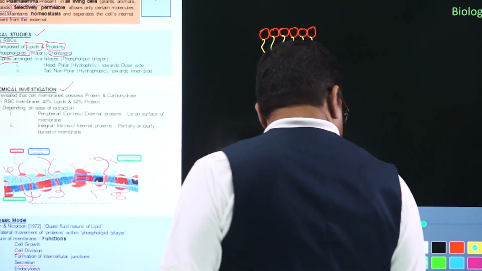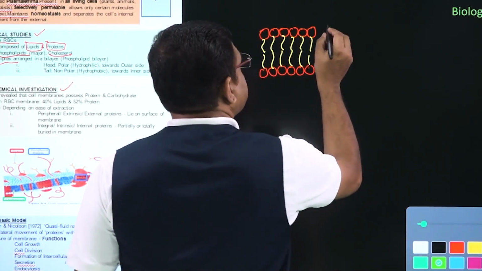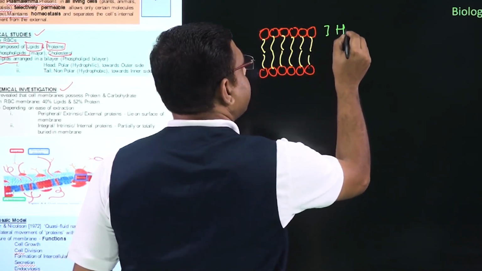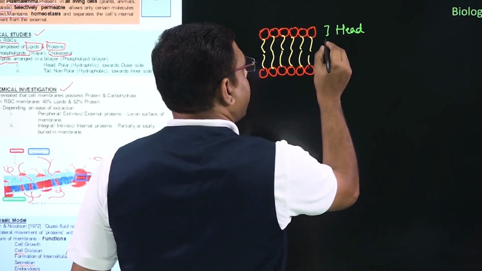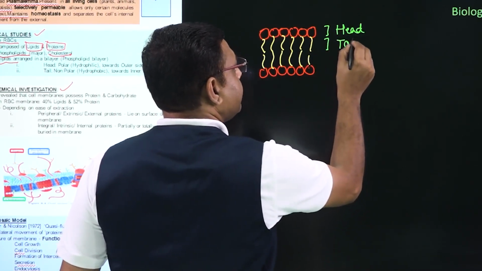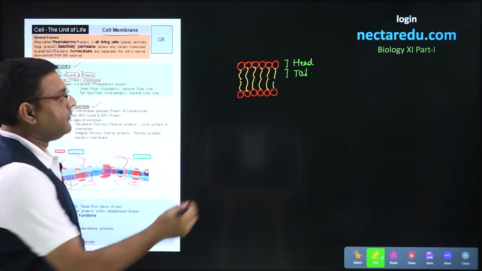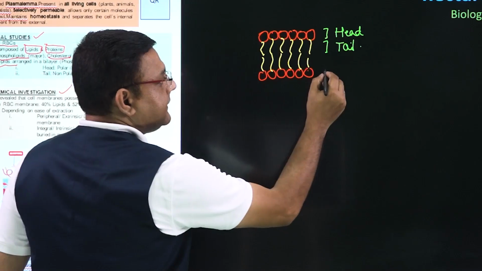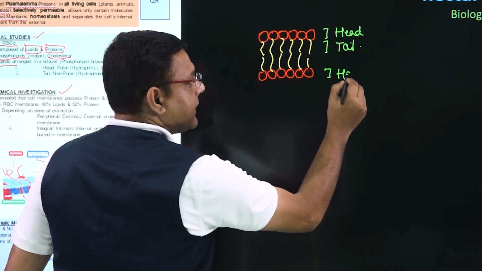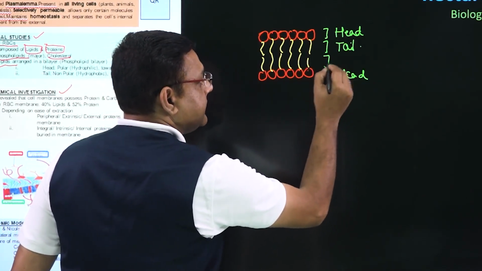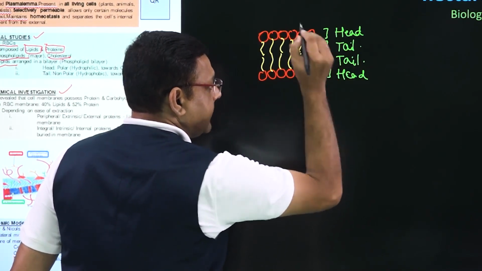If we go into the description of this, then this is the head and this is the tail. Similarly, if we see this below layer, then these reddish portions are the heads and these yellow portions are the tails.